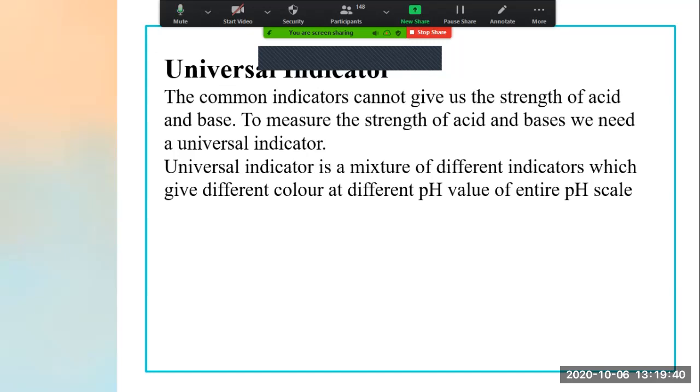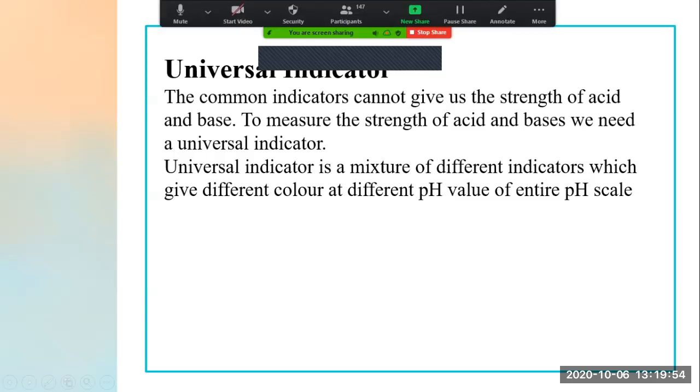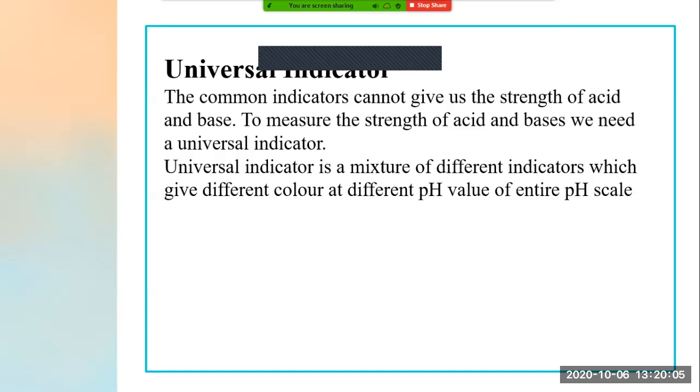Before going to the universal indicator, first we will see this: the common indicator cannot give us the strength of acid and base. What are the common indicators? The common indicators in the school laboratory are litmus papers, right? Red litmus paper, blue litmus paper.